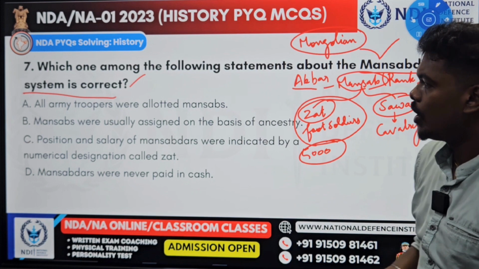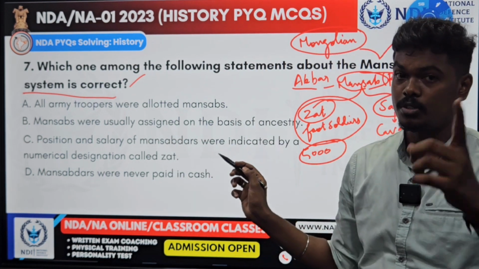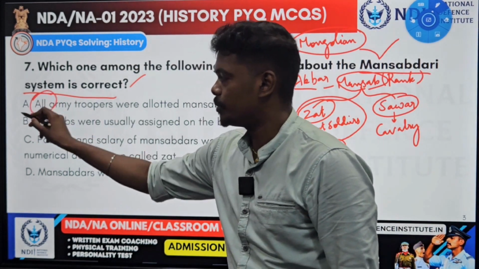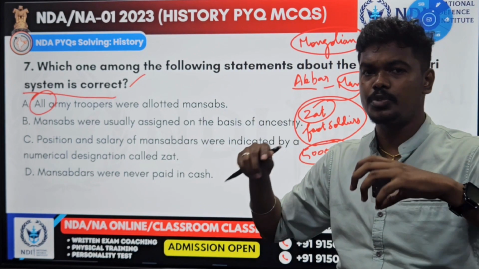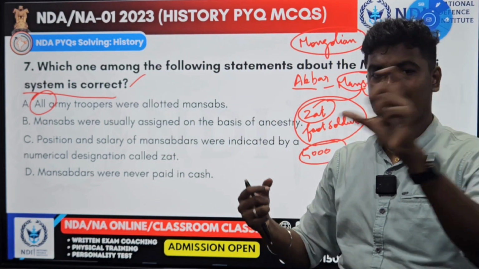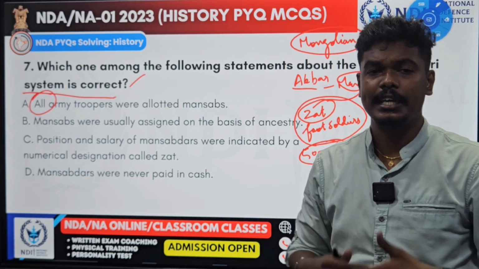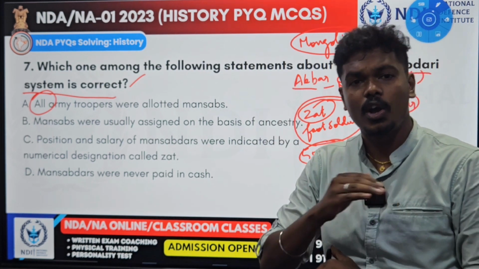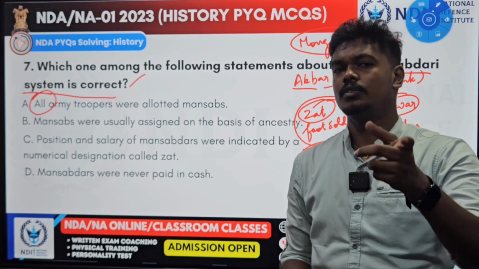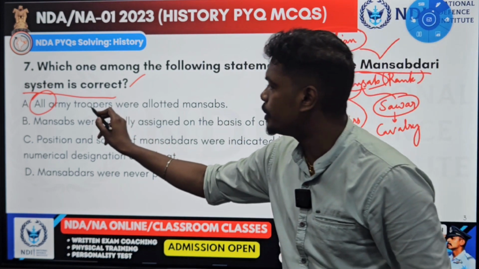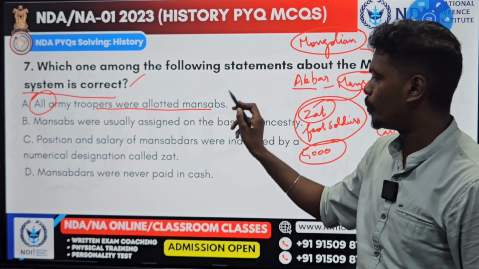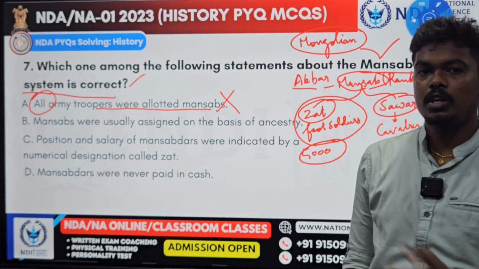Now look at it. All army troopers were allotted Mansabs. Not all. Generally, for all competitive exams, if you look at the options or statements, if they contain extreme words, for example all, never, every, always, not at all, most of the time it will be wrong. You see here, all army troopers were allotted Mansabs. No, it is not all.